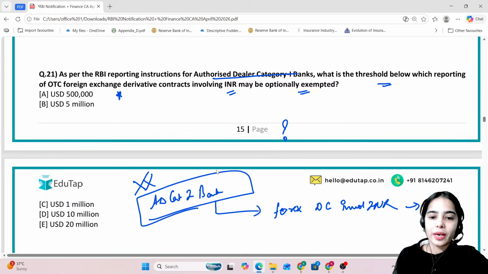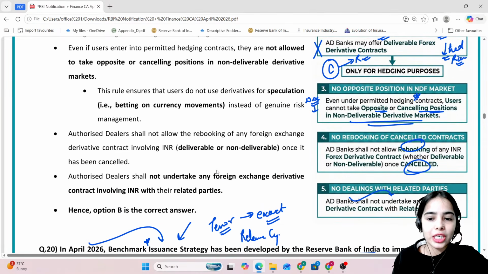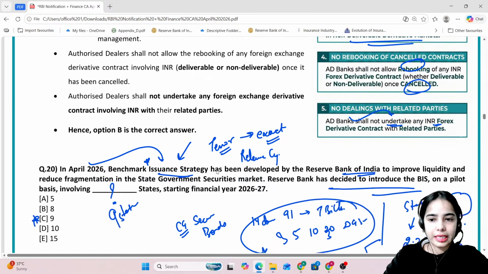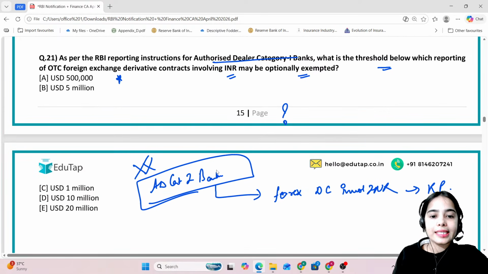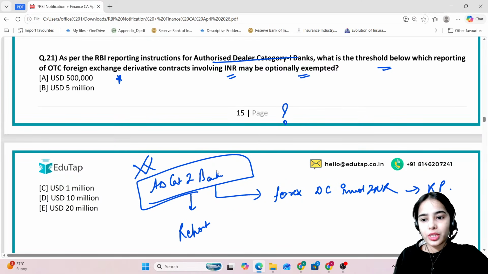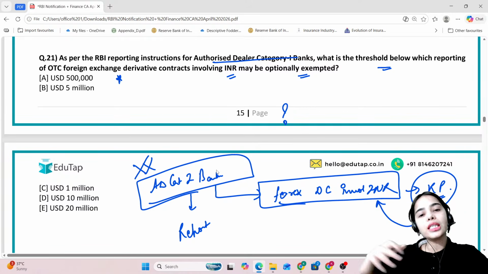Authorized dealer category 1 banks shall not undertake any foreign exchange derivative contract with related parties. So this is the limitation. But the authorized dealer category 1 bank actually has to report. Now these related parties are doing foreign exchange derivative contracts involving INR with the other authorized dealers.